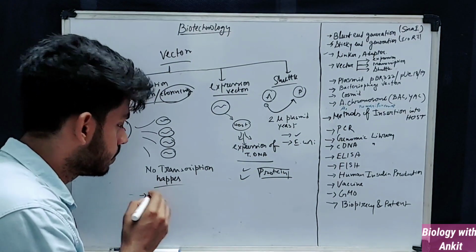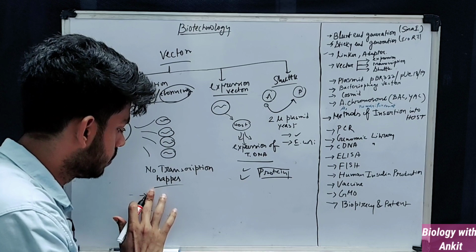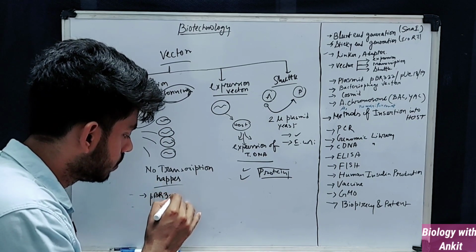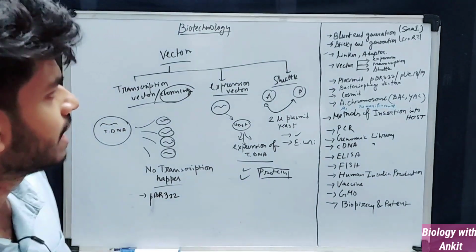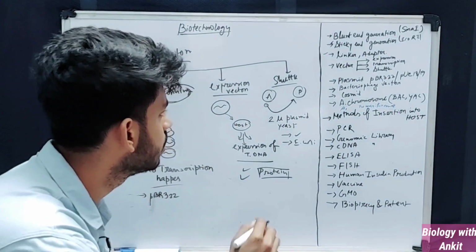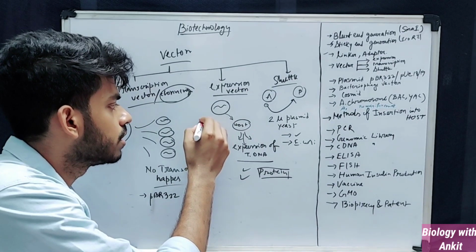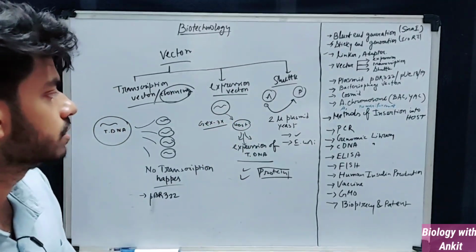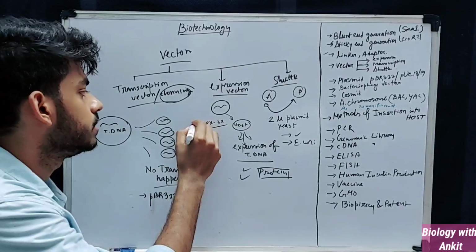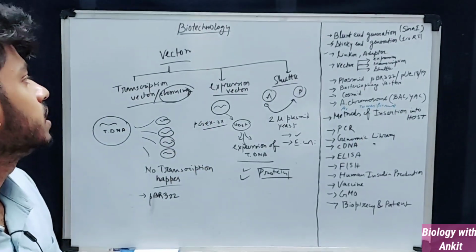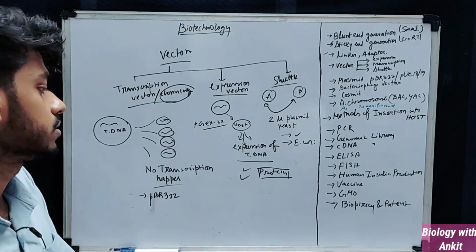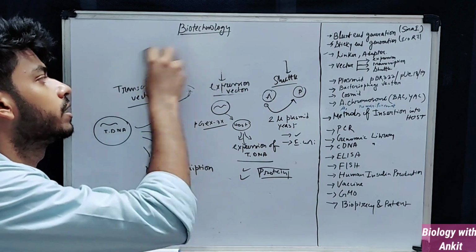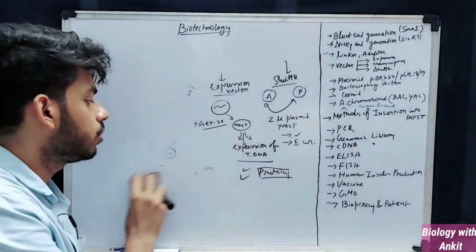An example of a cloning vector, which we will see later, is pBR322. There are many complex names of expression vectors that you don't need to know, but for instance, one vector is called JEX3X, plasmid JEX3X. Okay, so these are the broad classifications of vectors, and we will be looking at some particular vectors which are important for the exams.